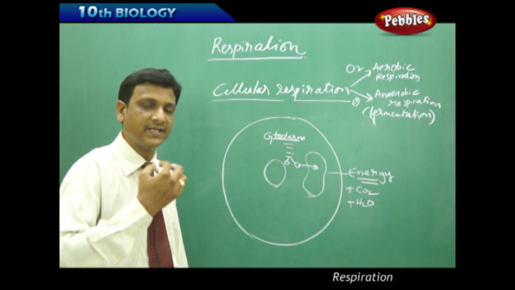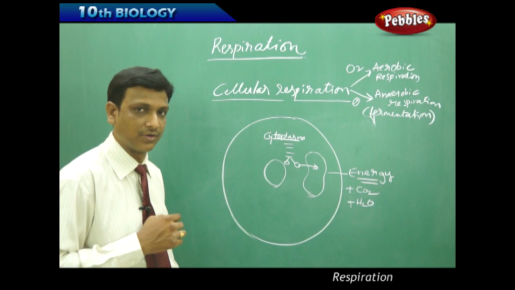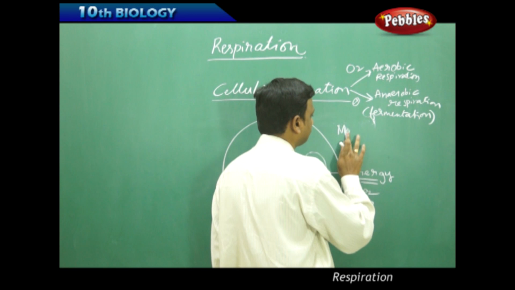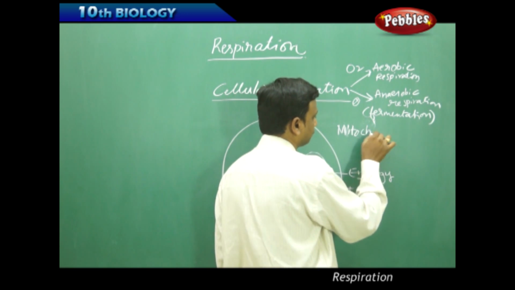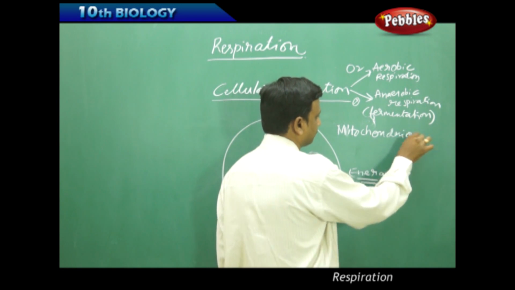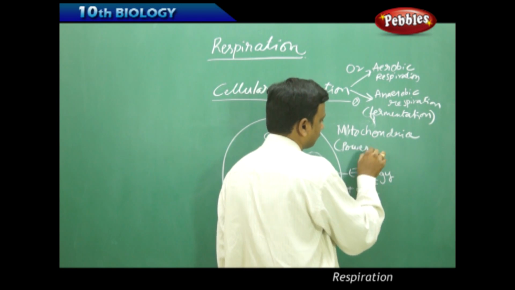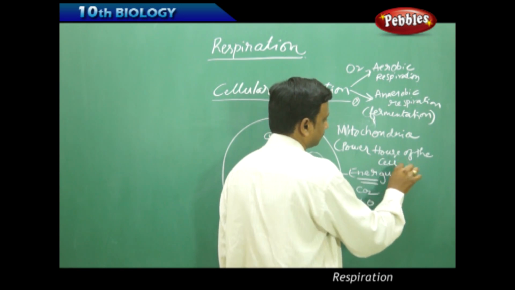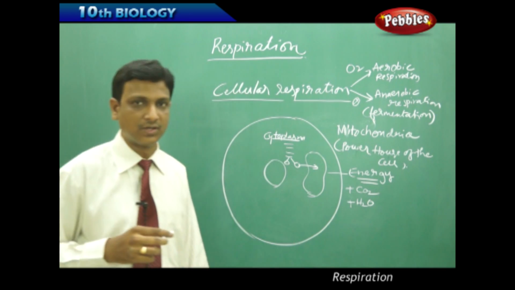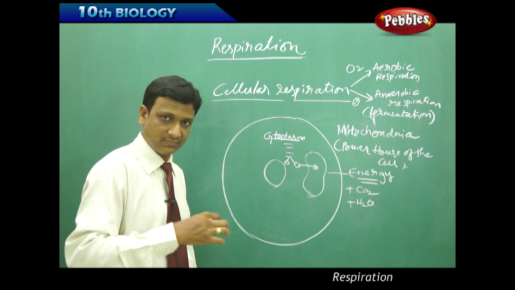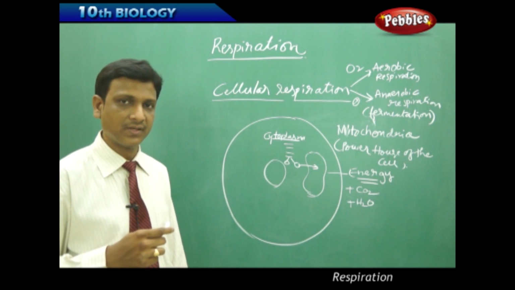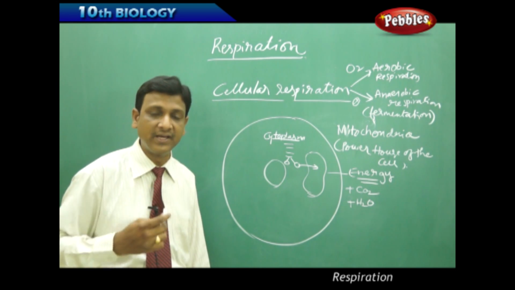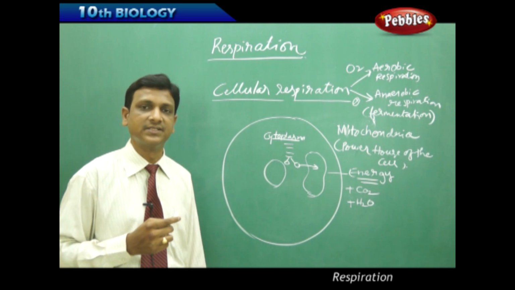So the energy from the food molecules is generated in the mitochondria. So we call mitochondria the powerhouse of the cell, because the power, the energy, is generated here. So in which form is the energy generated? In which form is the energy available to the cells to carry out their activities?